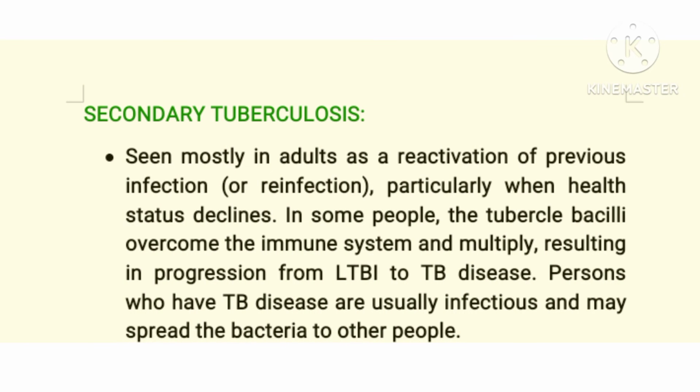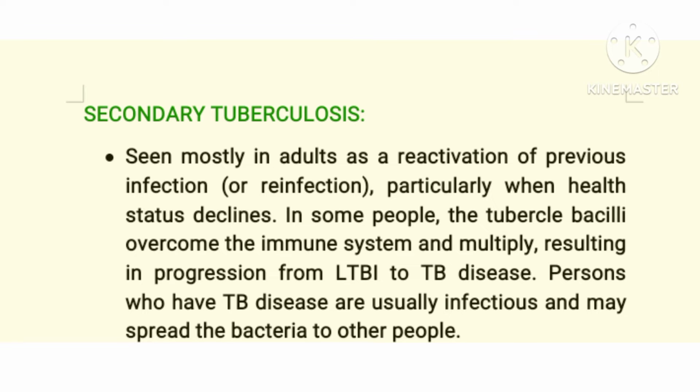Now let's talk about the secondary stage of the TB. At this point, the granuloma breaks, maybe for many reasons, because the immune system is no longer able to keep the infection in the granuloma. Let's say due to malnutrition or other co-infections that lower the immunity. This is mostly seen in adults as a result of reactivation of previous infection or reinfection with a new strain of TB, particularly when the health status declines.